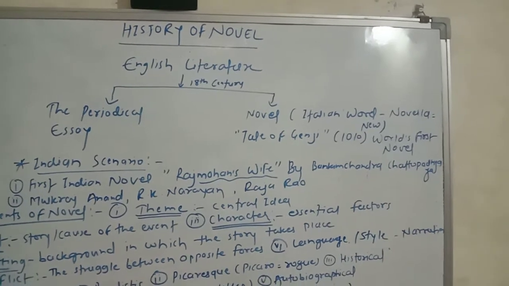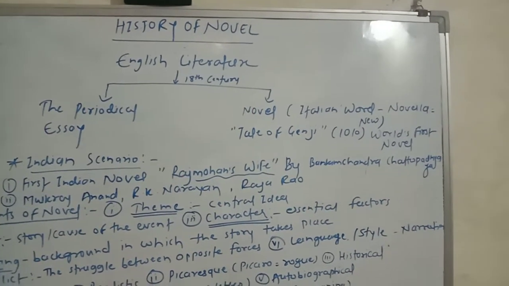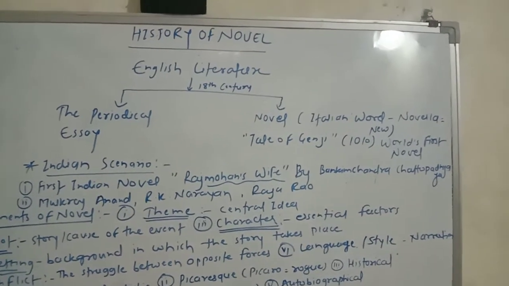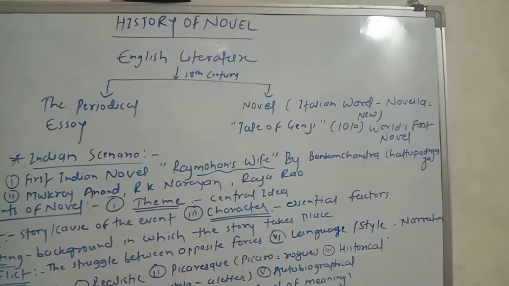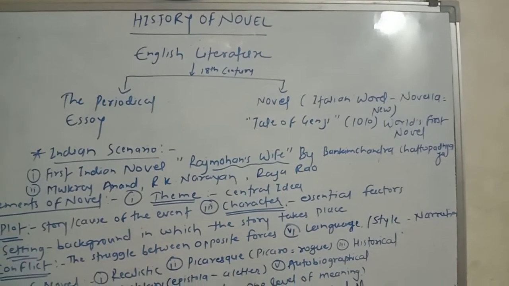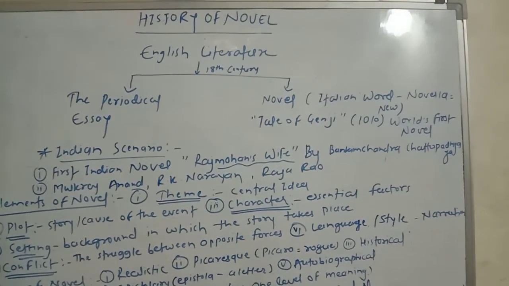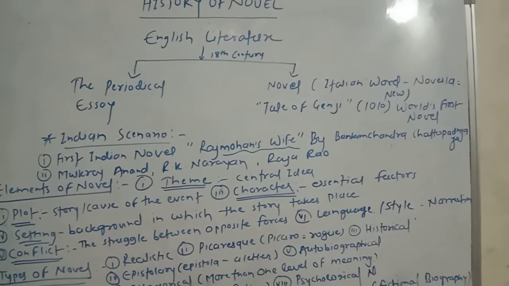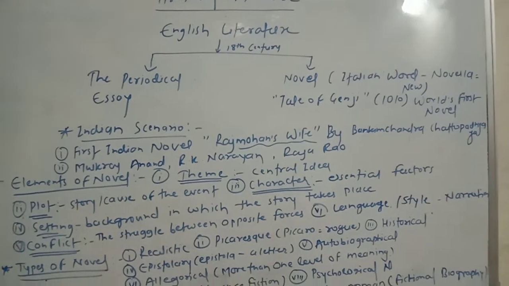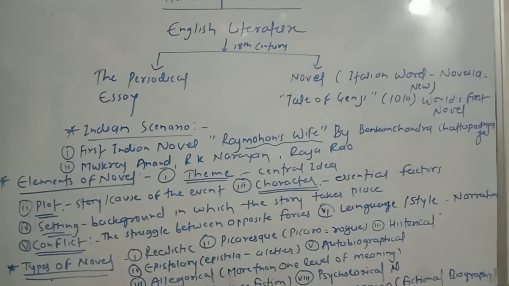Many novels were written at that time. So what about the remaining novels which are given there? These also are very important. The European novel is often said to begin with Don Quixote by the Spanish writer Miguel de Cervantes, which was published in two parts between 1605 and 1615.